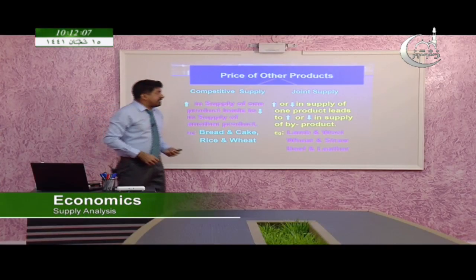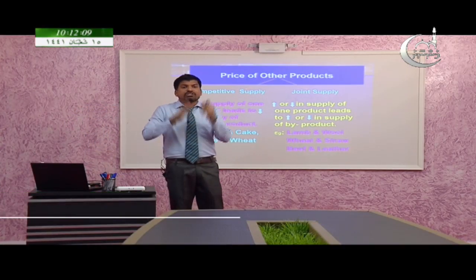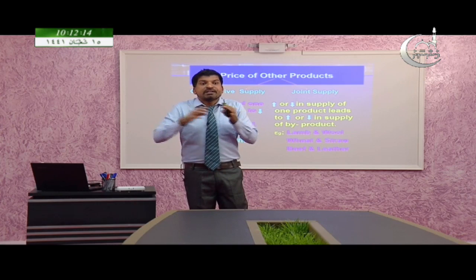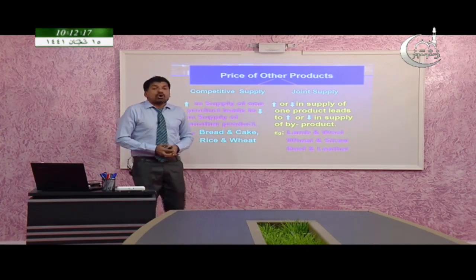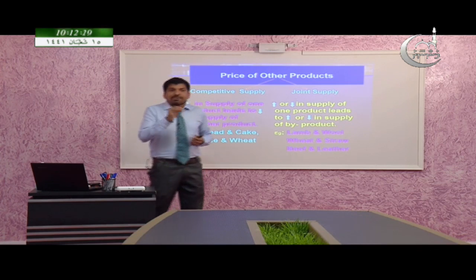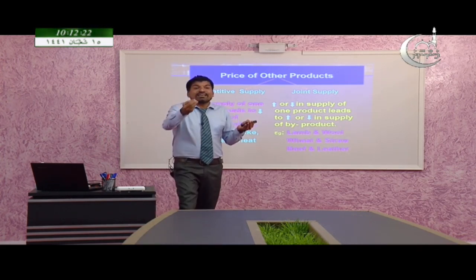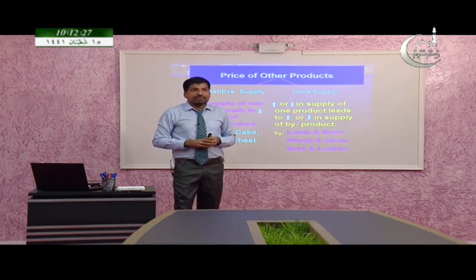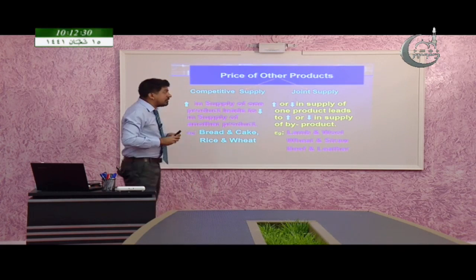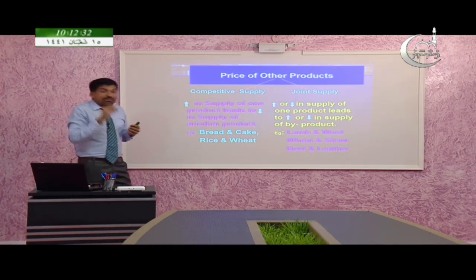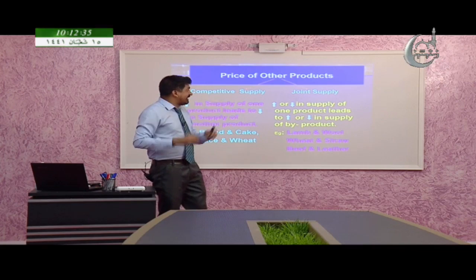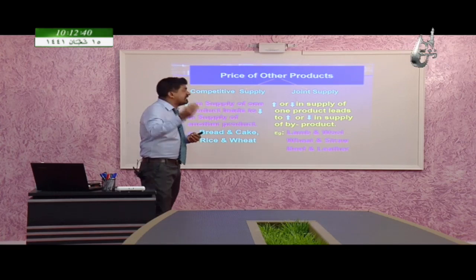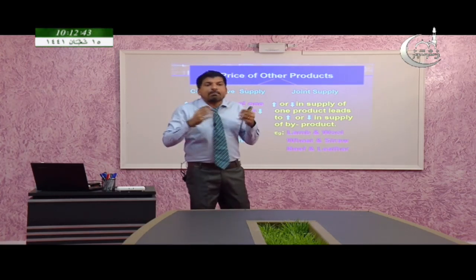And another type is there, that is joint supply. What does joint supply mean? Jointly supplied. From the name itself you can identify, jointly supplied means an increase or decrease in supply of one product leads to an increase or decrease in its byproducts. Once again, this is a very important concept, joint supply. Joint supply means an increase or decrease in supply of one product leads to an increase or decrease in supply of byproducts.